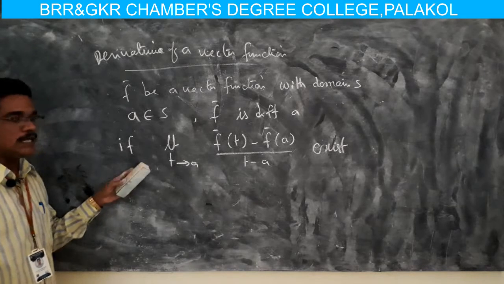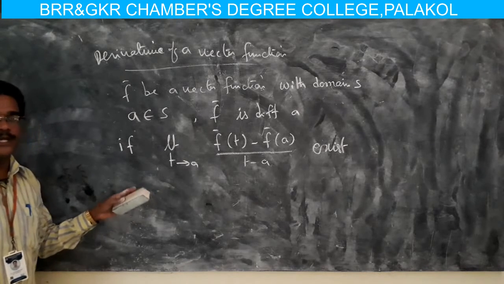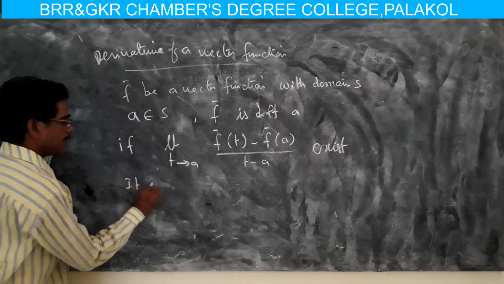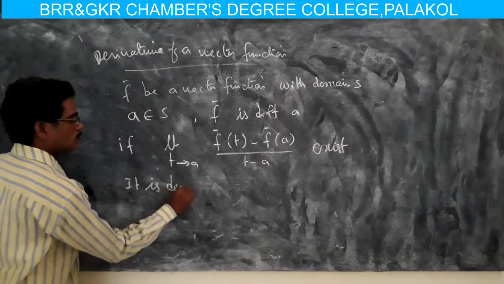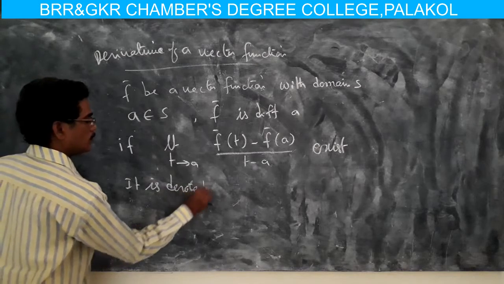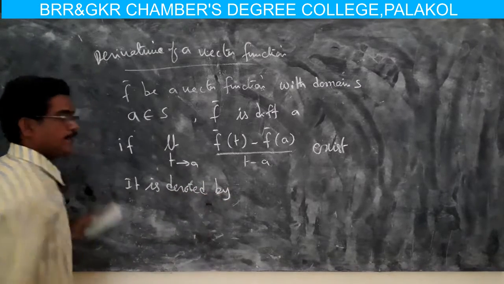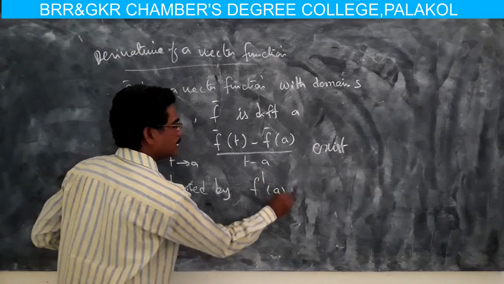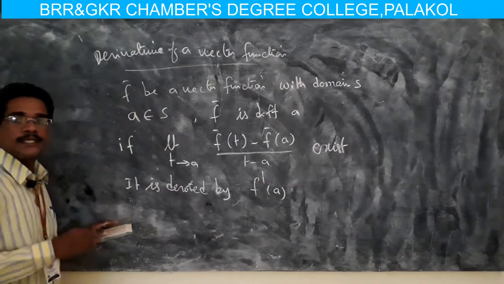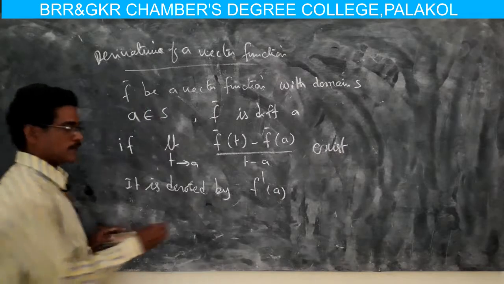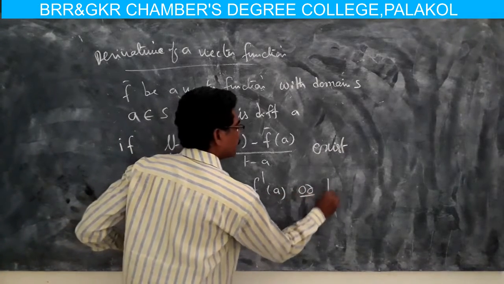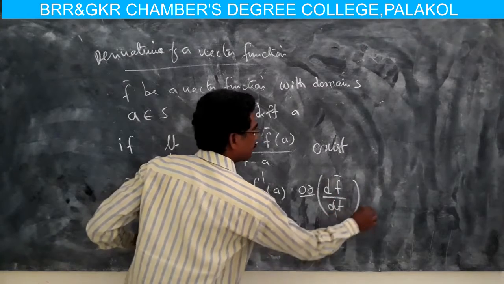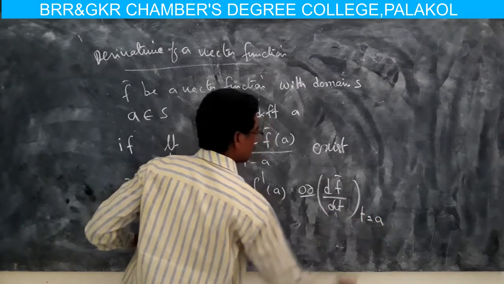Then the limit is called the derivative of f at a, and it is denoted by f dash of a or df by dt at t equal to a.